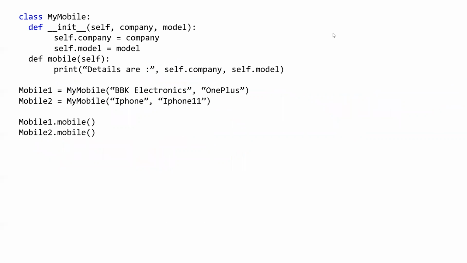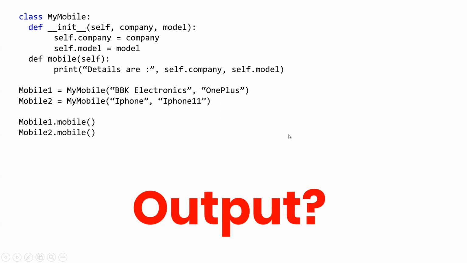Let's understand this example. This is very important to understand what the output will be. Now we are trying to understand the parameter that I was talking about. I will explain this thing once and you will give me the output. I was telling you about the car example, the BMW and the Audi one. This is what we are doing for a phone. This is a class that we have created, my mobile one. Now this is mobile one and mobile two. Both are what? Mobile. Just forget this for a while.